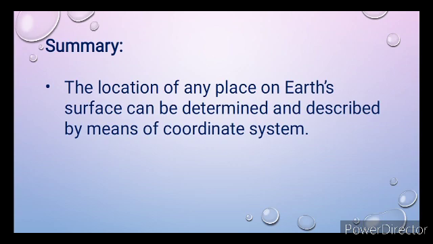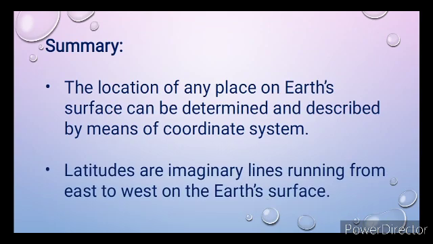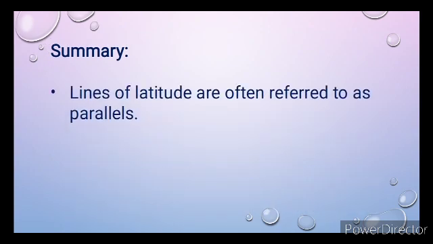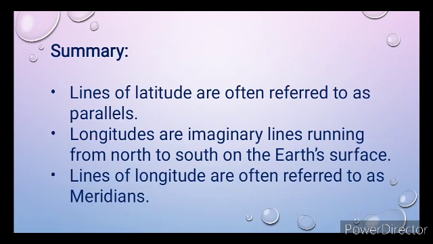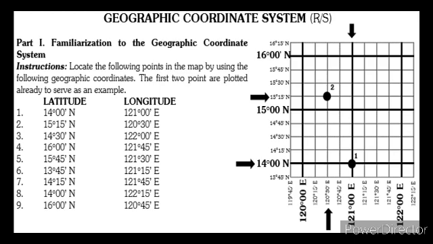To sum it up, the location of any place on Earth's surface can be determined and described by means of a coordinate system. Latitudes are imaginary lines running from east to west on the Earth's surface. Lines of latitude are often referred to as parallels. Longitudes are imaginary lines running from north to south on the Earth's surface. Lines of longitude are often referred to as meridians.